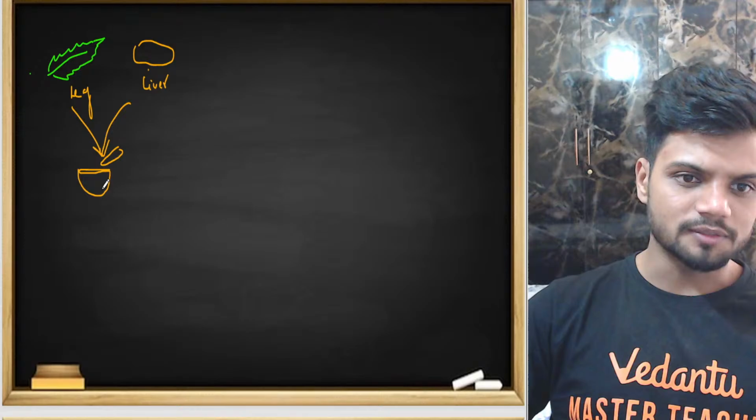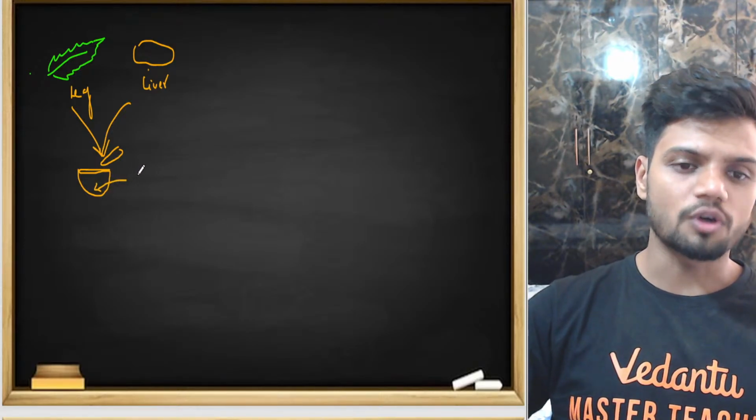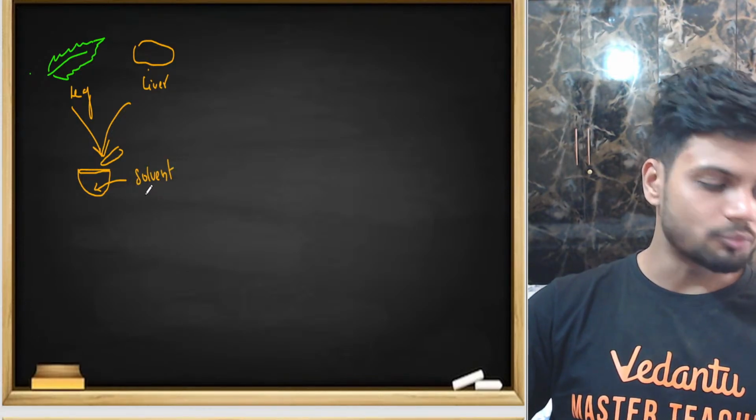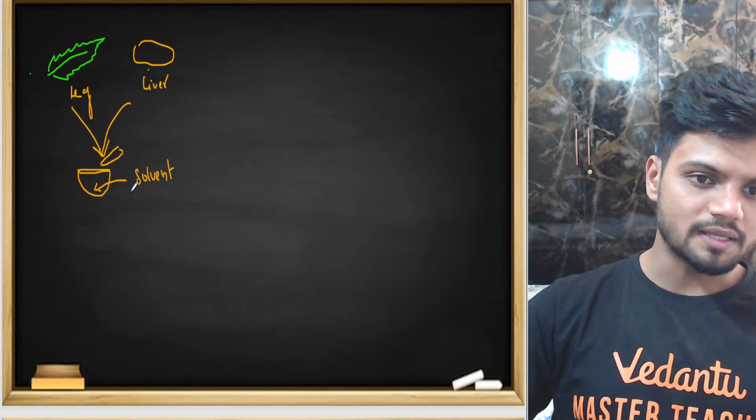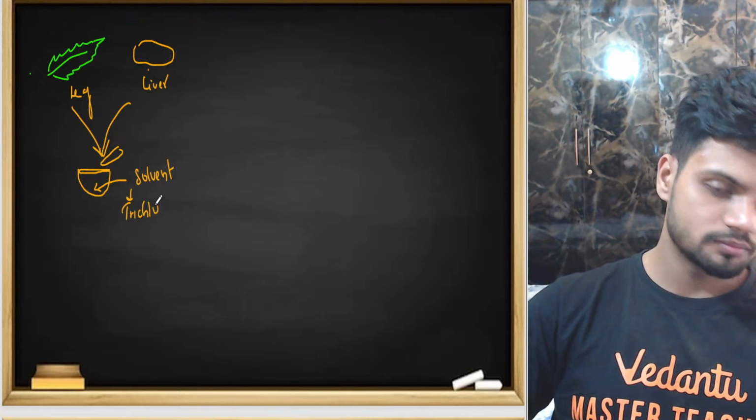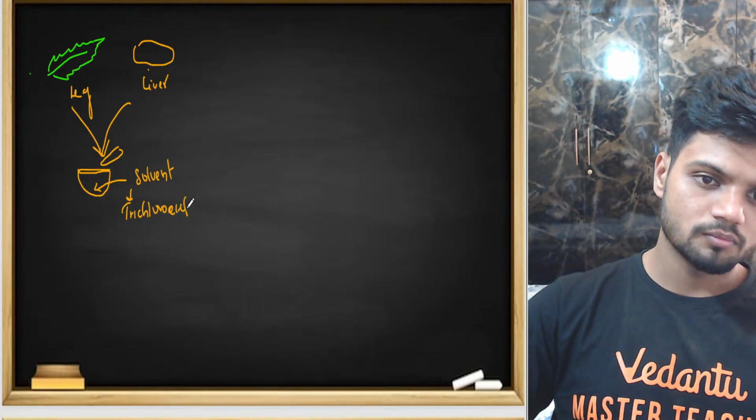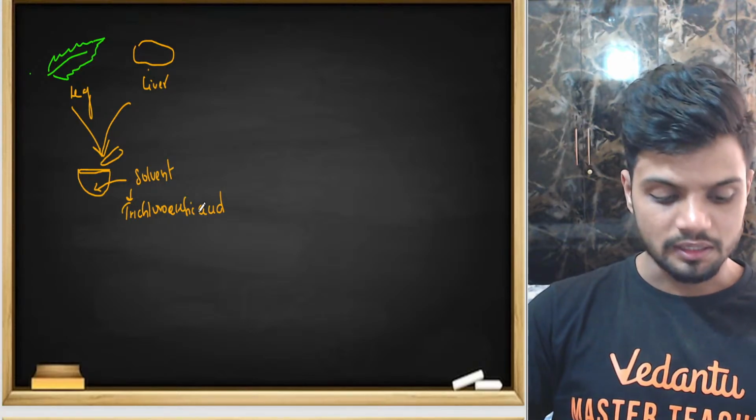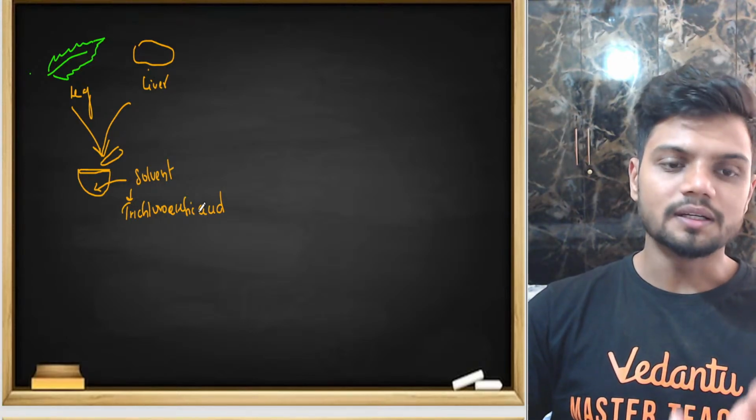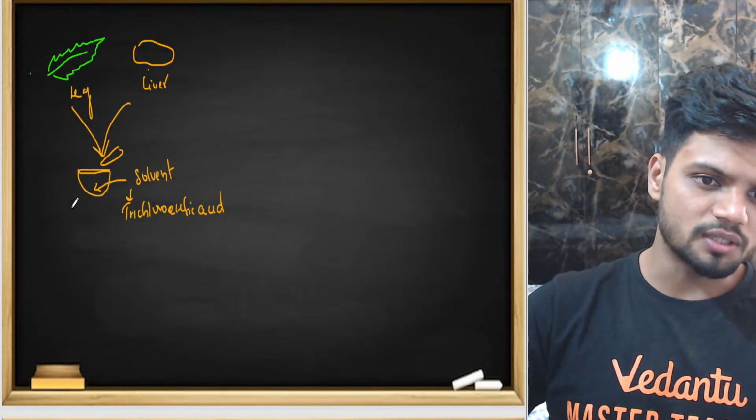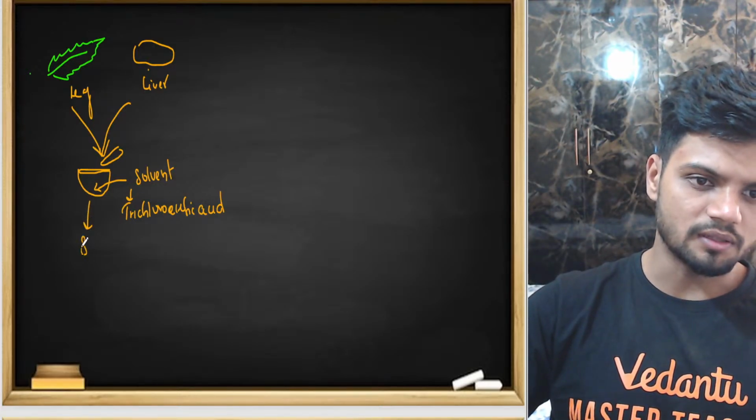Then once you add it to this mortar and pestle, you need to add some form of solvent. The solvent which I'm talking about here is nothing but trichloroacetic acid. Now, what to do next? Next step, make a chutney. Take the trichloroacetic acid, take the leaf, and nicely make a chutney out of it. We can call this chutney as slurry.